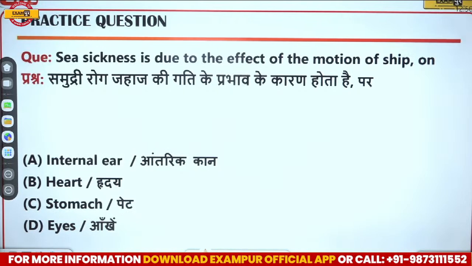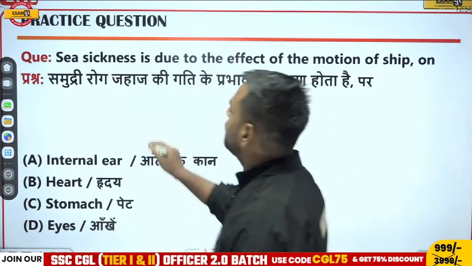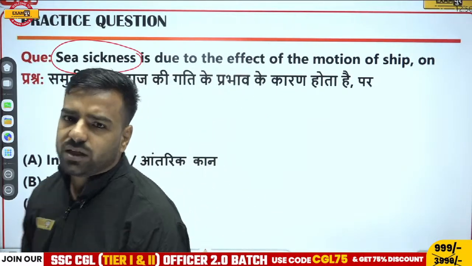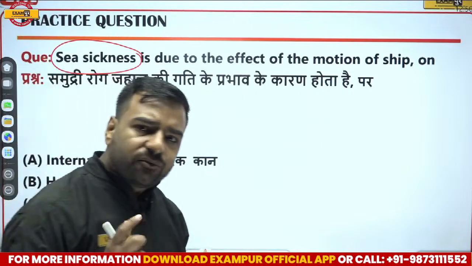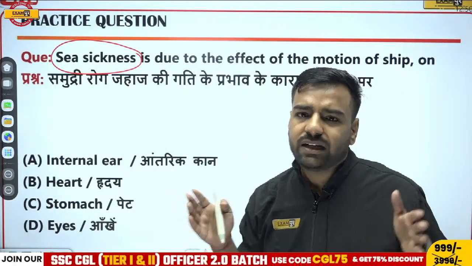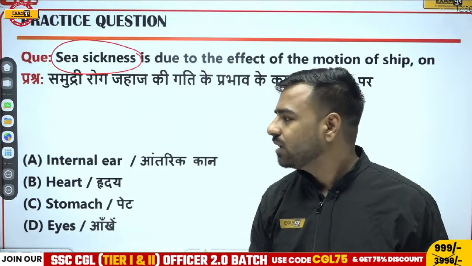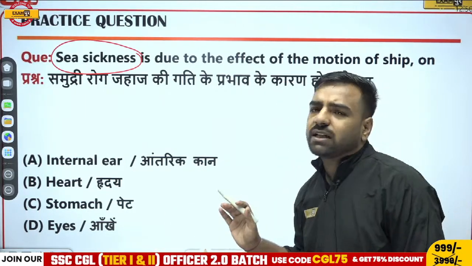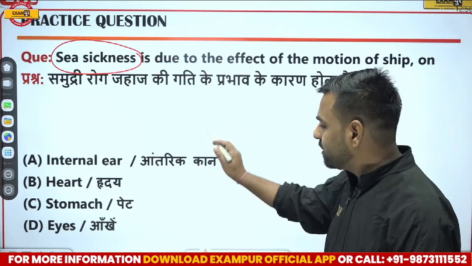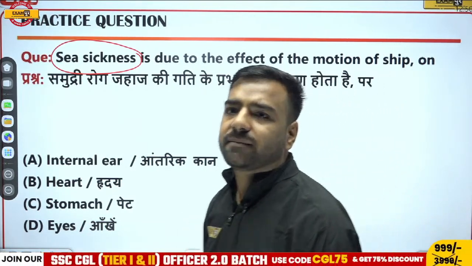Seasickness is due to the effect of motion of the ship on what? Seasickness: what happens? Some of the people who are on a ship for a longer duration feel some unhealthiness, or I'll say they are not feeling well. They are not feeling good. At that time, we call that issue seasickness. Now, what is that issue? In seasickness, there is some issue in which part of the body? Now, what is that? Let's see.